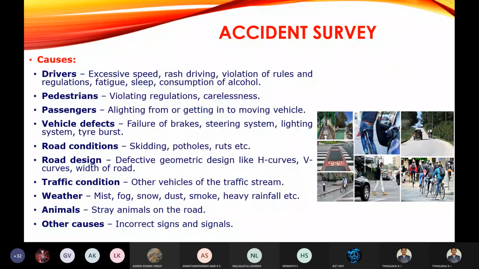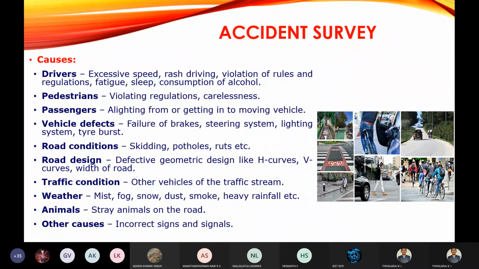And the causes also we have discussed. That is the drivers. Because of the driver, the accident may occur on the road. Then pedestrians. Why? Because the pedestrians will not be using the footpath. They will be simply walking on the road, thereby causing the accident. Then the passengers, that is, alighting from or getting into a moving vehicle.